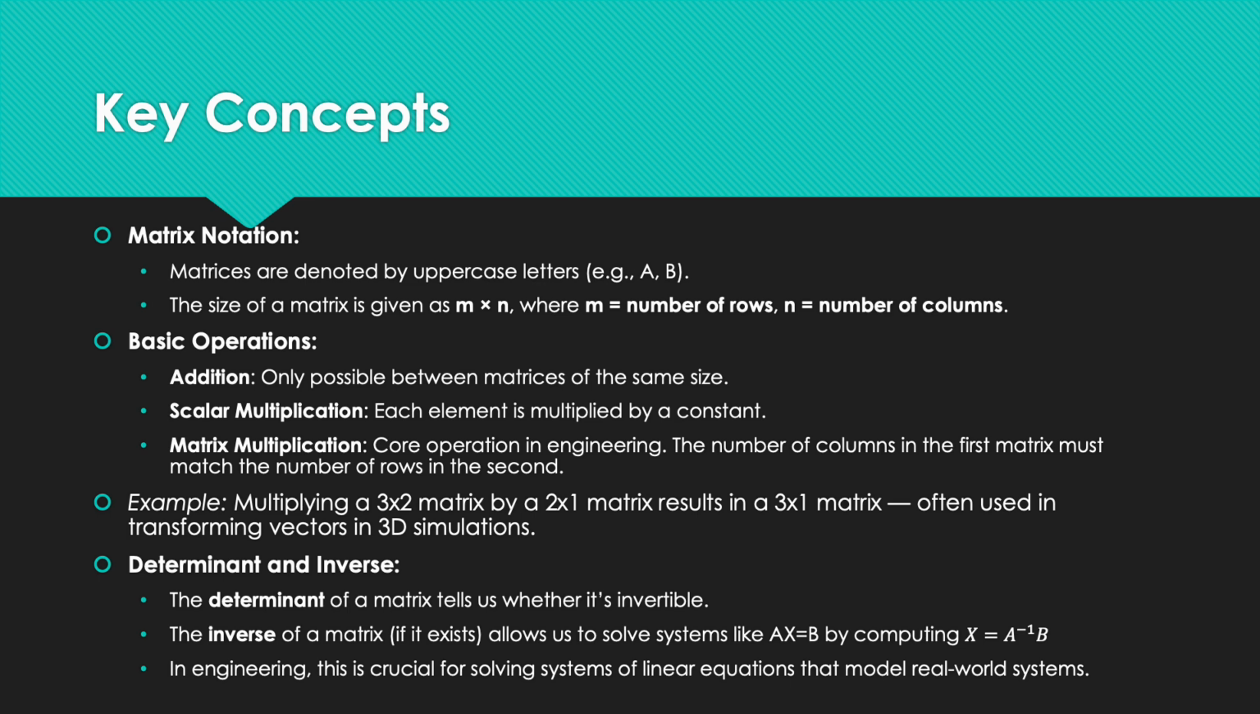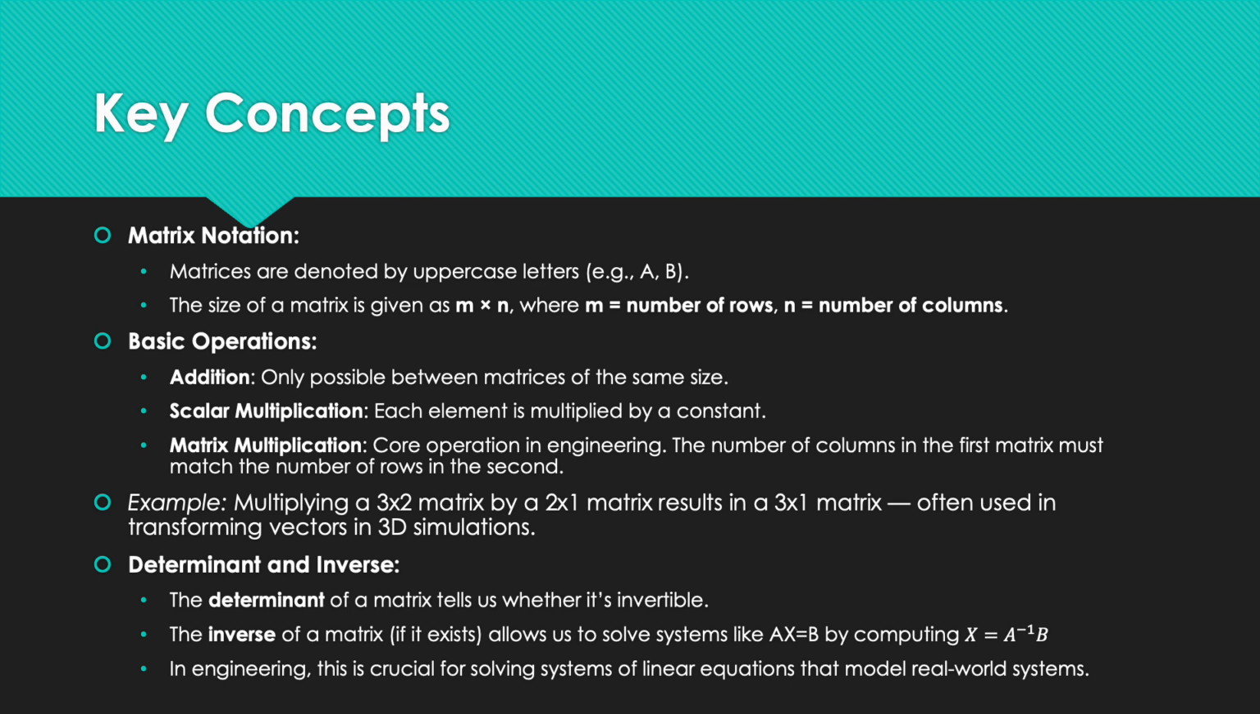Matrix multiplication. Core operation in engineering. The number of columns in the first matrix must match the number of rows in the second. Example. Multiplying a 3 by 2 matrix by a 2 by 1 matrix results in a 3 by 1 matrix, often used in transforming vectors in 3D simulations.